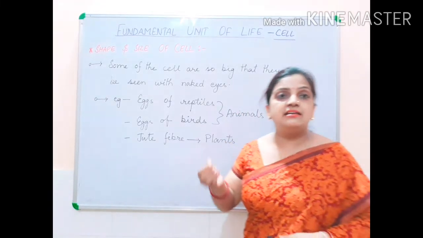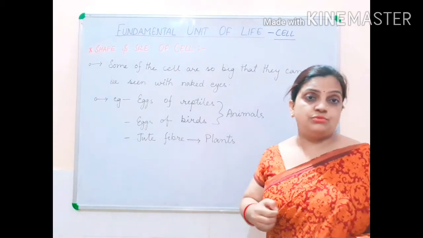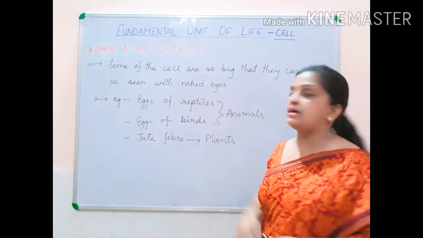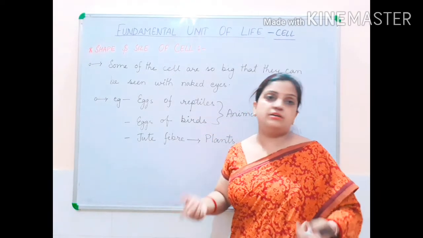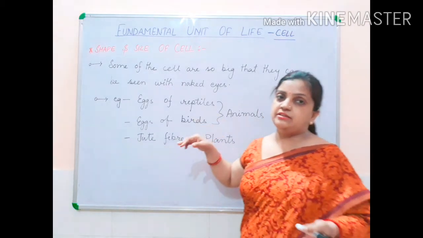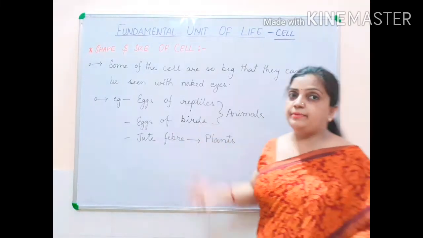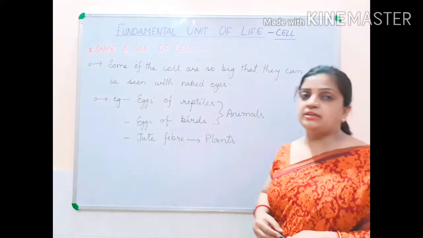We can see the egg of small insects even, small ants also, but we are not talking about ants here. Here I have given the example of reptiles. They are so big that we can observe them, so the eggs of reptiles can be seen with the naked eyes. Birds' eggs are also visible. We can see a bird's egg with our naked eyes.